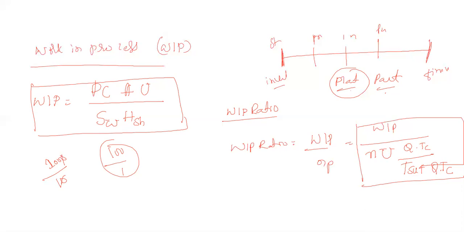And one more, next is the TIP ratio. In the examination, they can ask about these models, so they can also give you problems on these things. There will be some details, and based upon the data, you need to use these models and calculate this. So TIP ratio is nothing but time in process ratio.